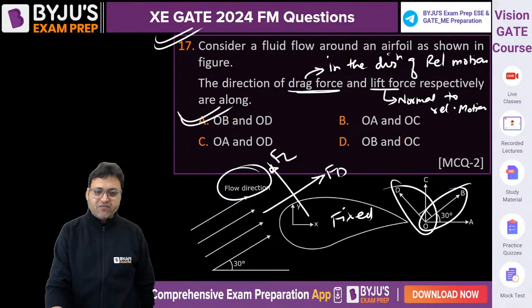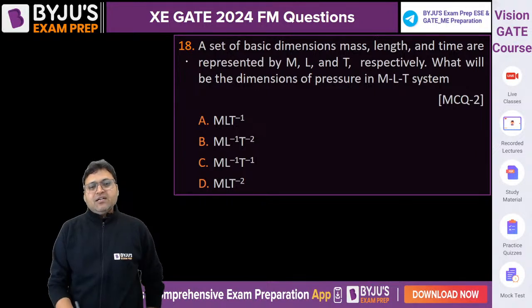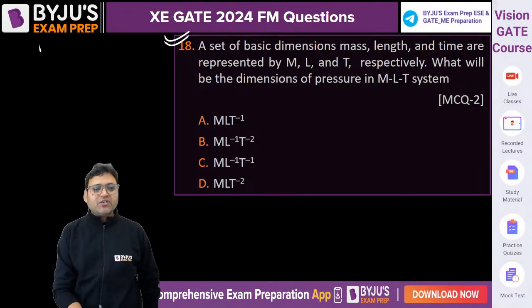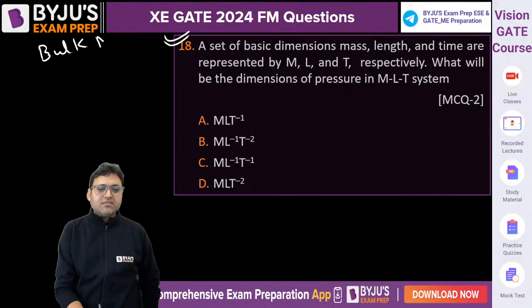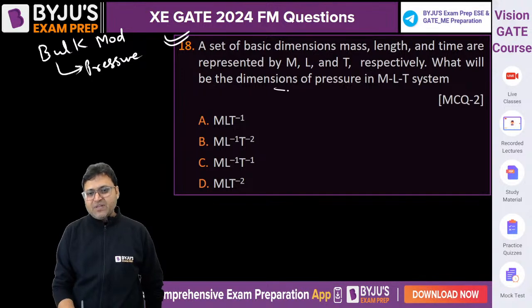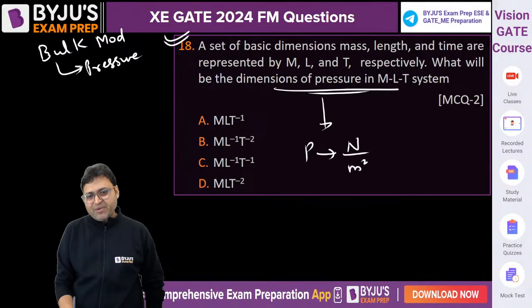The direction of drag force and lift force. This type of question was also asked in engineering services. There the question was asked about the dimension of bulk modulus. It has the same dimension as pressure. If you do not remember, the dimension of pressure is Newton per meter square.